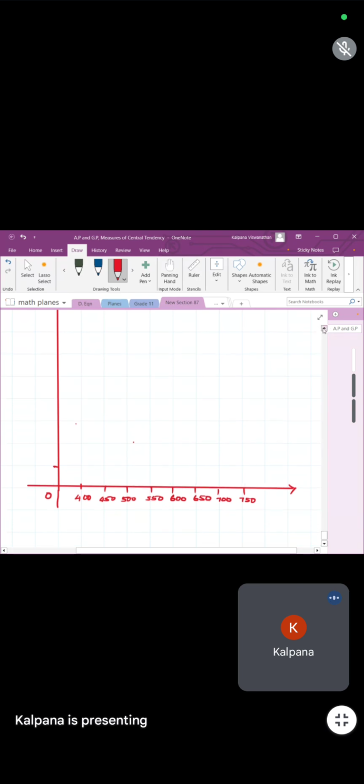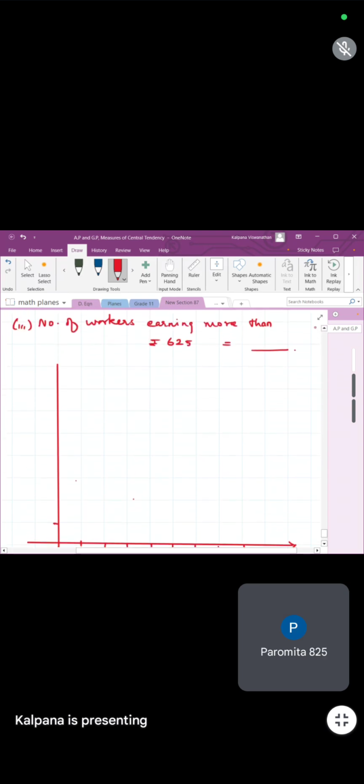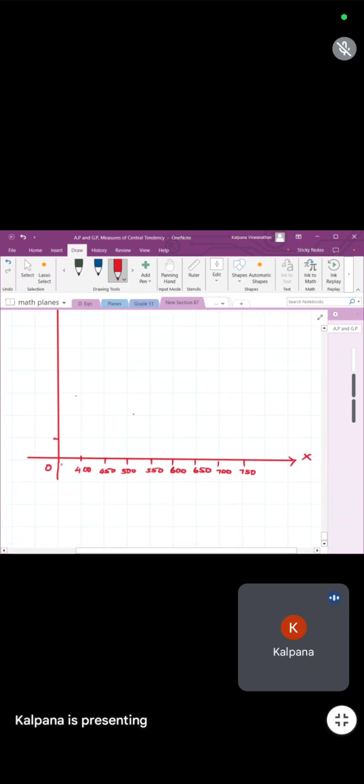Yes, what? Ma'am, you forgot to write the x and y axis on the graph, and the break between 400 and O. Ma'am, kink mark. I'm about to tell that. Wait, first I'll mark and then I'll tell. Why do we have to put a kink here? The others have 50, 50. The difference between all the other values is 50. But from 0 to 400 you have a bigger difference. So always put a kink, nothing but a small zigzag line.